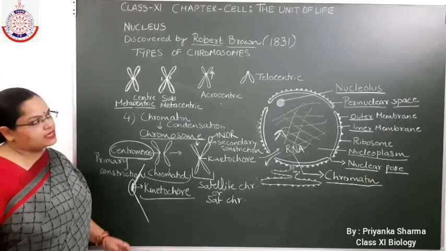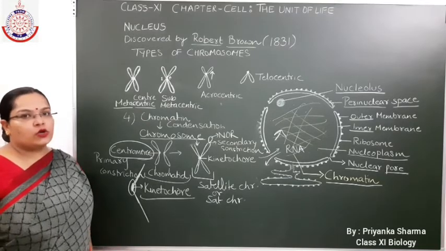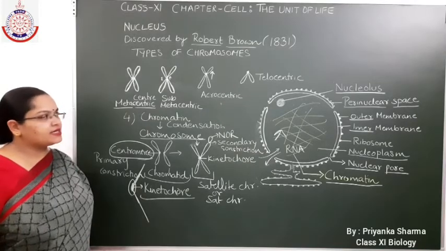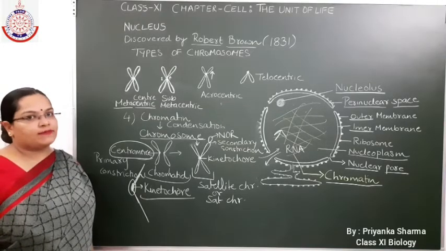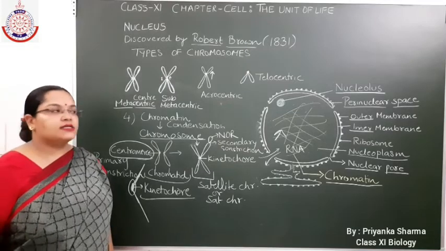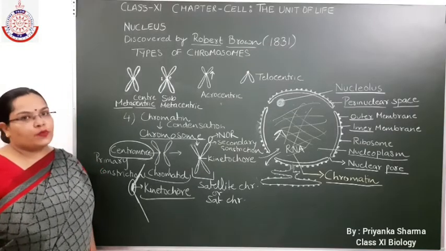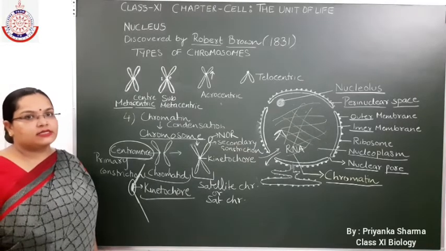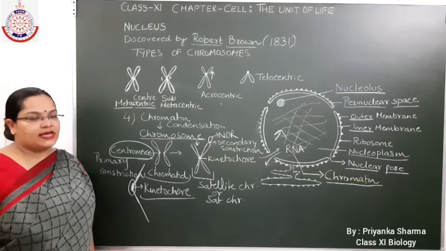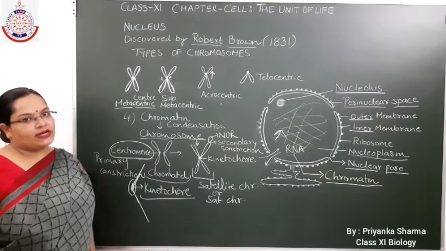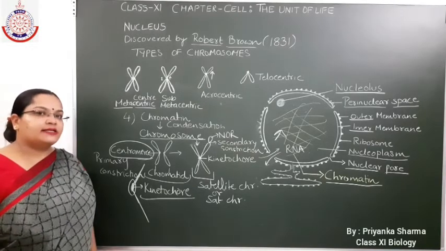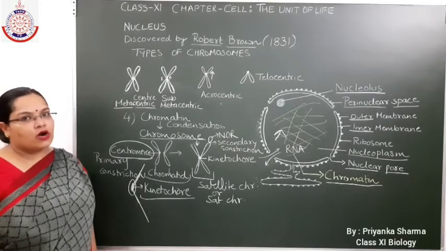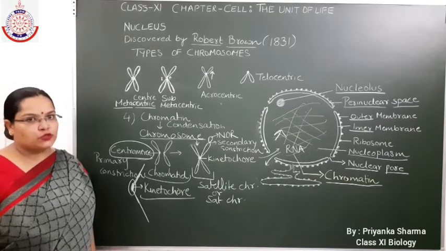Now the next is the nucleolus. Nucleolus is a membraneless structure present in the nucleus, and it is responsible for the synthesis of ribosomal RNA and ribosomal subunits. Next is the chromatin fibers. Entangled thread-like structures present in the nucleus during the interphase stage are known as chromatin fibers. When the cell has to divide, these chromatin fibers condense to form a rod-like structure known as chromosome.